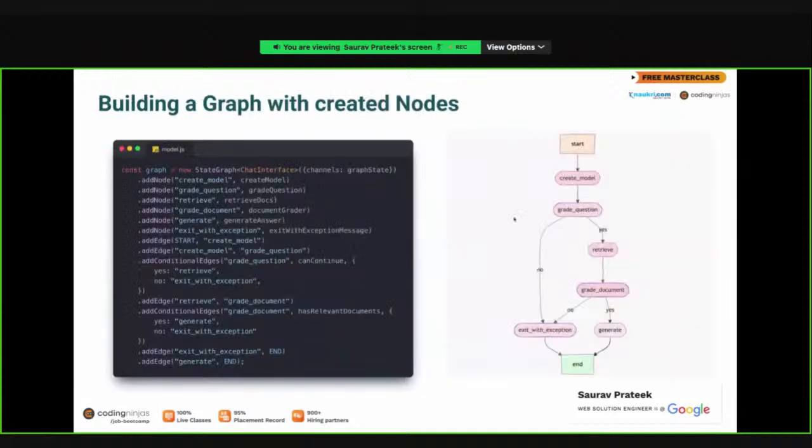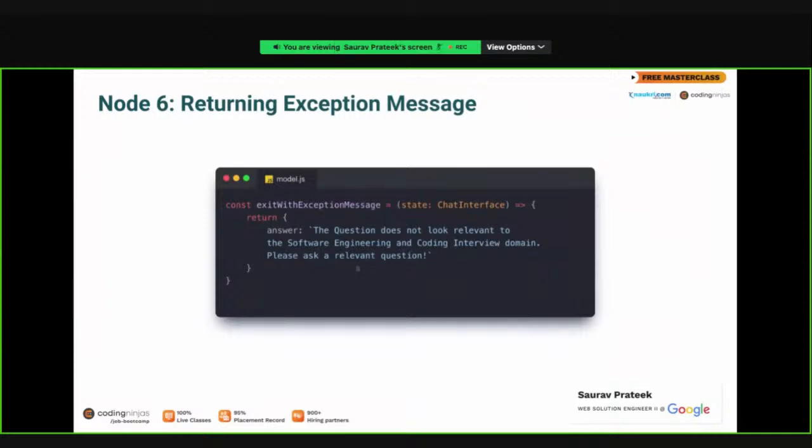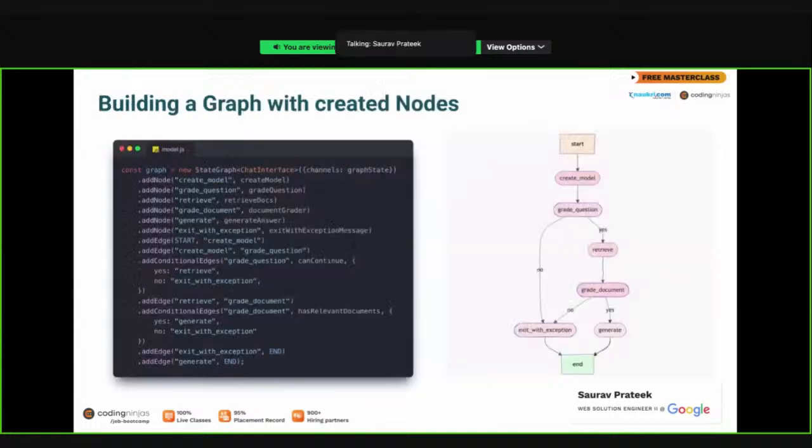When we asked an irrelevant question, in the grade question itself, the LLM model returns with an exit response that what's the weather is not relevant to software engineering coding interview. Then the conditional responded with a no, and then we move to exit with exception, and exit with exception returns the exception message. The question does not look relevant to software engineering coding interview domain. Please ask a relevant question. And that was it. That is how you build an entire chatbot web application on your local instance.